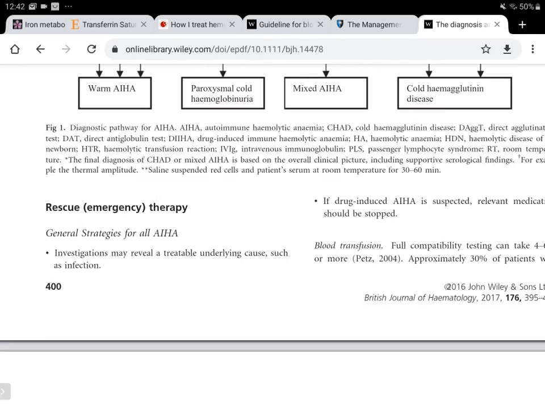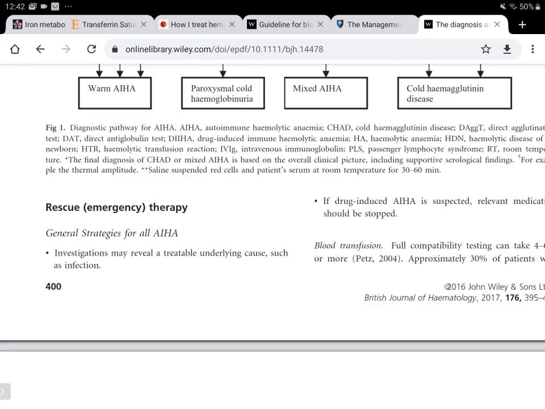Now, regarding the cold antibodies, mostly the antibody specificity can be against the big anti-I, in which case, if it's polyclonal, it would suggest an infectious history.